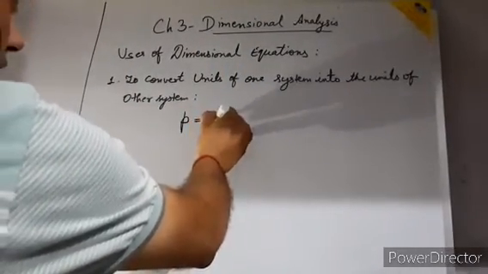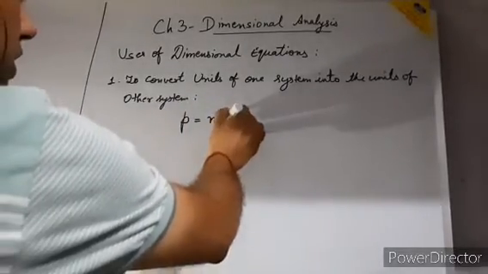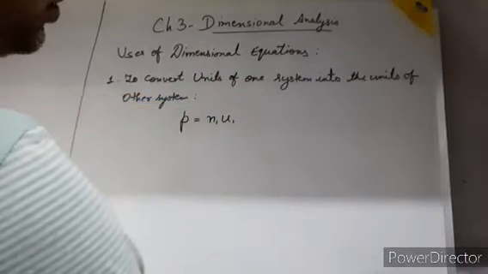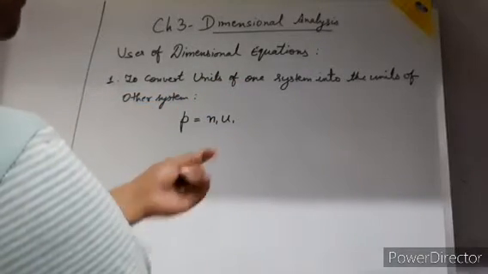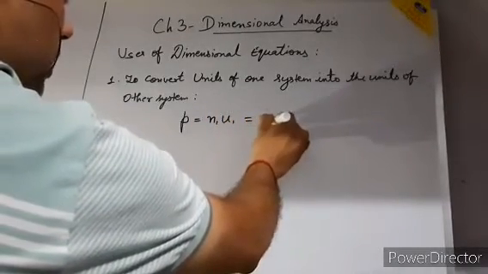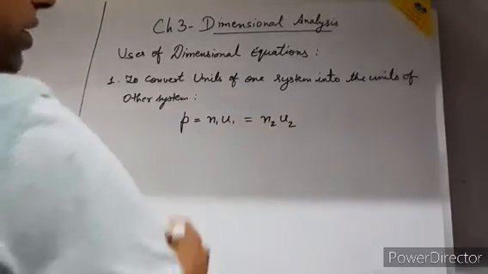So the numerical value I am writing as N1, and whatever the unit is associated here, it is U1. So this is my first system. It may be SI, it may be CGS. Then I am going to convert them into another unit.